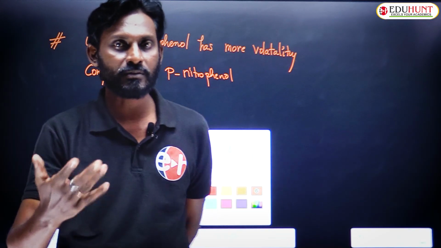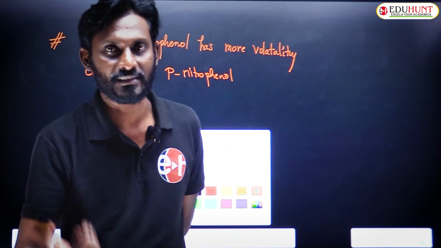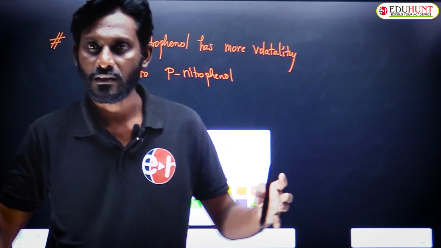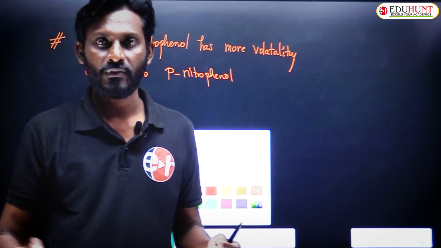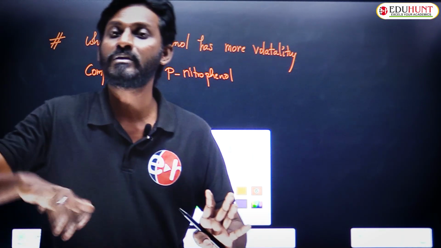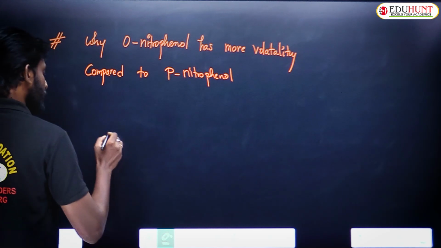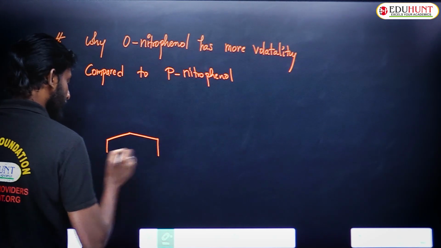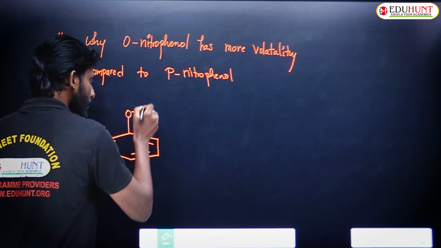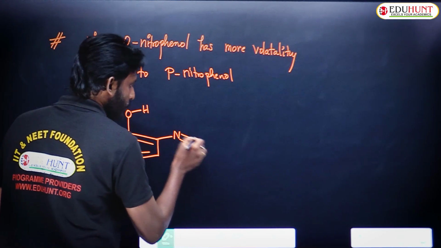I hope you know what is volatility. I explained in vapor pressure concept, solutions chapter, colligative properties. Yes, more volatile means great tendency to get into vapor phase. Okay, more volatile liquid means that liquid has comparatively more tendency to get into gaseous phase. Yes. What is orthonitrophenol? Simple. You take phenol and at ortho position you take NO2 group.